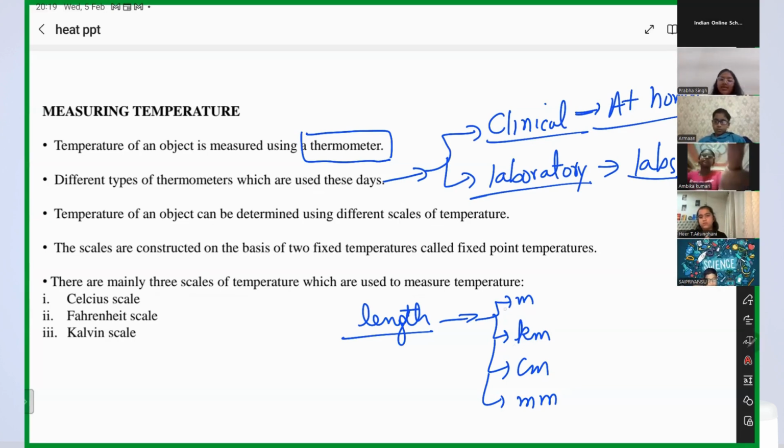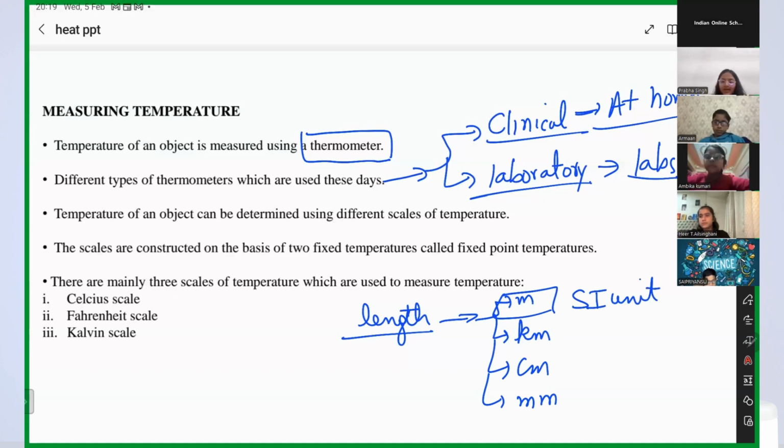But what is the standard unit to measure length? Arman, what is the standard unit to measure length? The unit that is used all around the world. Yes, meter. Very good. Meter is the standard unit, the SI unit, to measure length.